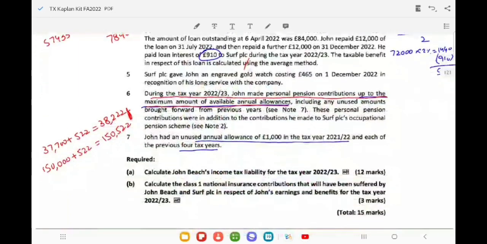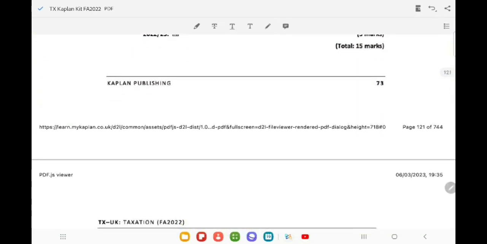So 1425 will be included into 2,34,000. 2,34,000 plus 1425 is 2,35,425. Remember, in case of NIC contribution, the beneficial loan will be considered a part of class 1A, not class 1. And 1425 of gross approved mileage allowance is mentioned to be included in gross salary.